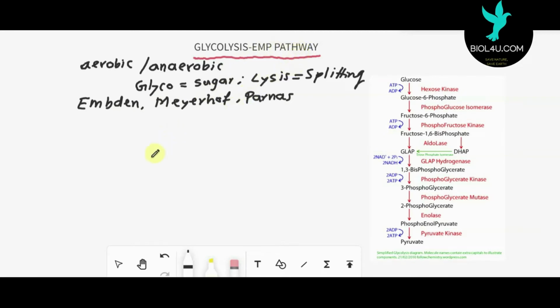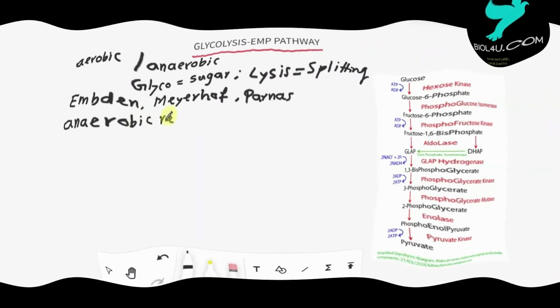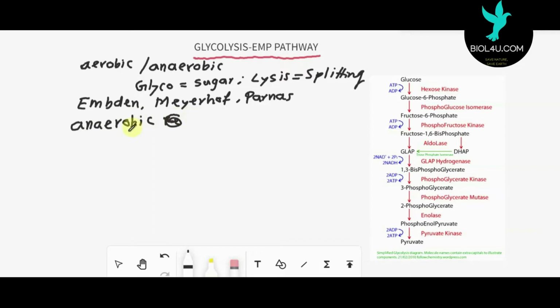Glycolysis takes place in both aerobic and anaerobic organisms. In anaerobic organisms, such as anaerobic bacteria, this is the only process of respiration, meaning the breakdown cannot proceed ahead.